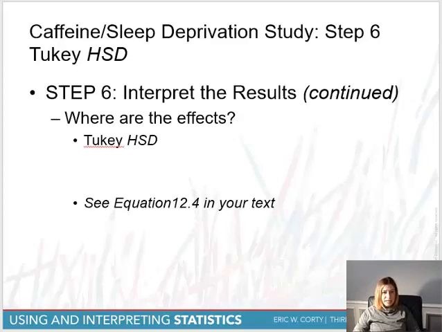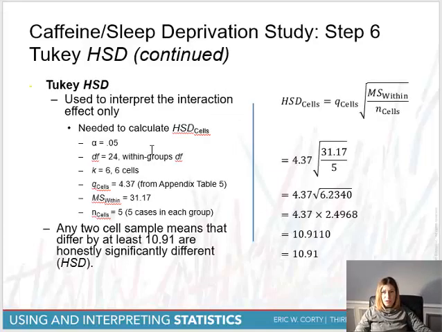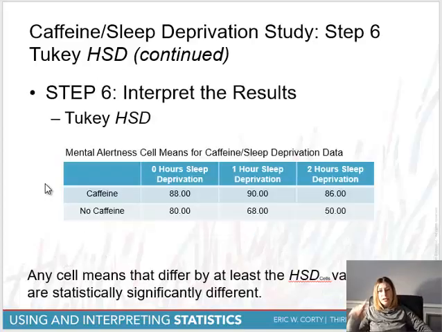Okay. Last thing is a Tukey test. Again, where are those effects? Which means are different from one another? We've done this Tukey test before, so I'm not going to labor over it. We're going to use a formula that we have used before to try to figure out which of those cell means are different from one another. So this is a slide that I've not shown you before, but these are actually the cell means for the groups that have been given caffeine, no caffeine, and deprivation. So these are the levels of alertness.